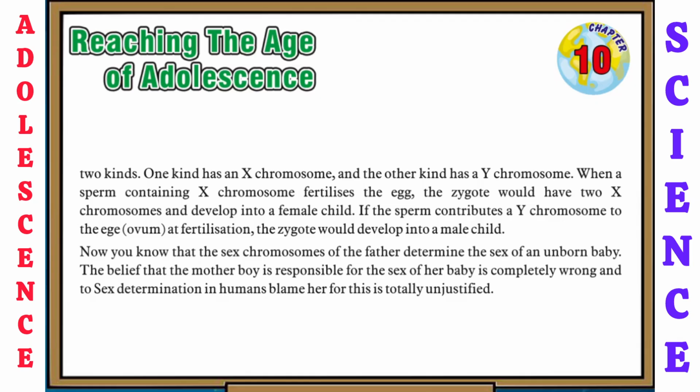When a sperm containing an X chromosome fertilizes the egg, the zygote would have 2 X chromosomes and develop into a female child. If the sperm contributes a Y chromosome to the egg, that is the ovum, at fertilization, the zygote would develop into a male child.